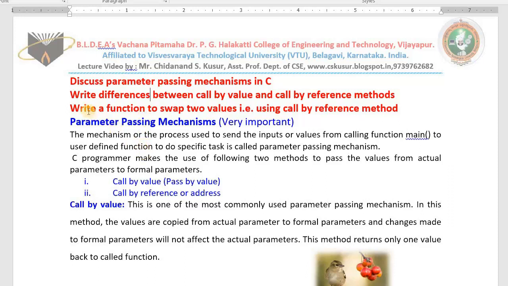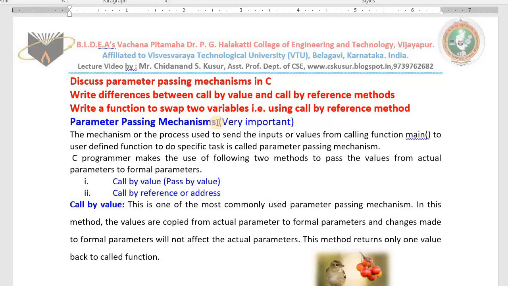Or sometimes we get a question like this: write a function to interchange, that means to swap, the contents of two variables. That is also possible by using call by reference methods only. This topic is really very important for you.